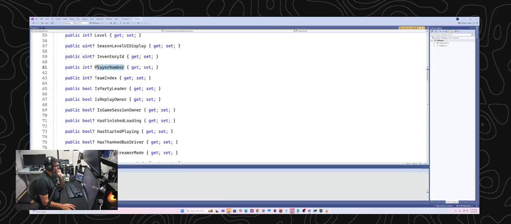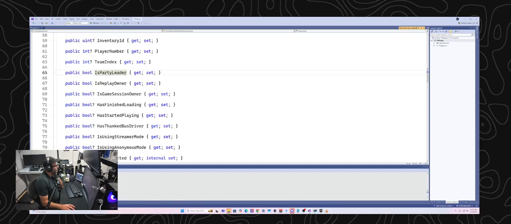Player number, team index. I assume team index is like their position in a team. Like if you have a squad, for example, they probably assign each person in the squad a value, you know, 0 through 3, or like 1, 2, 3, 4. Is party leader. We know what that is.